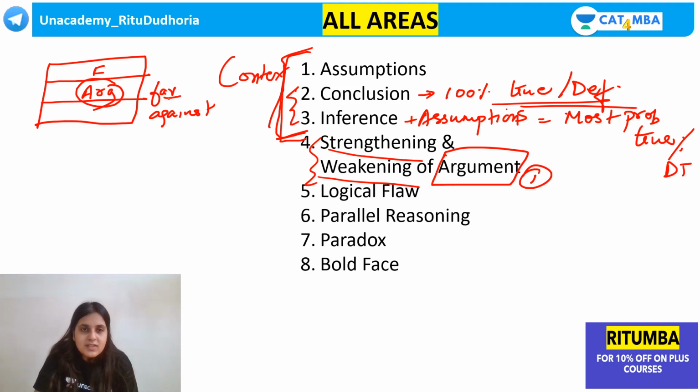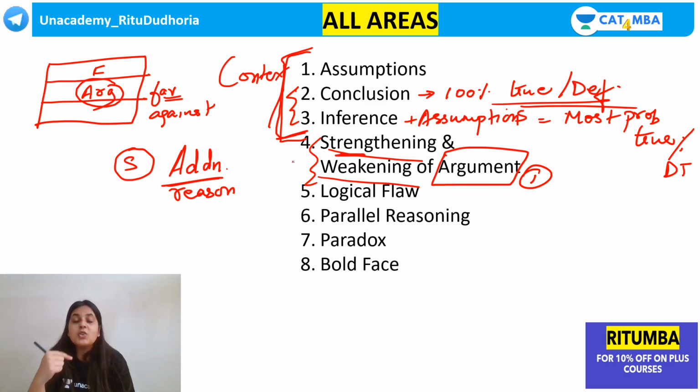Now, if the author is in favor and it's a strengthening question, you have to give additional reason. Additional, ये word important है. Strengthen करना है means you have to make it stronger. How will you make it stronger? Not by stating what is already mentioned. Some data, some evidence, some fact is already mentioned. It should not be a restatement. You have to make it stronger. How do you make it stronger? By giving additional information, by giving additional data, by giving additional reasons in favor.